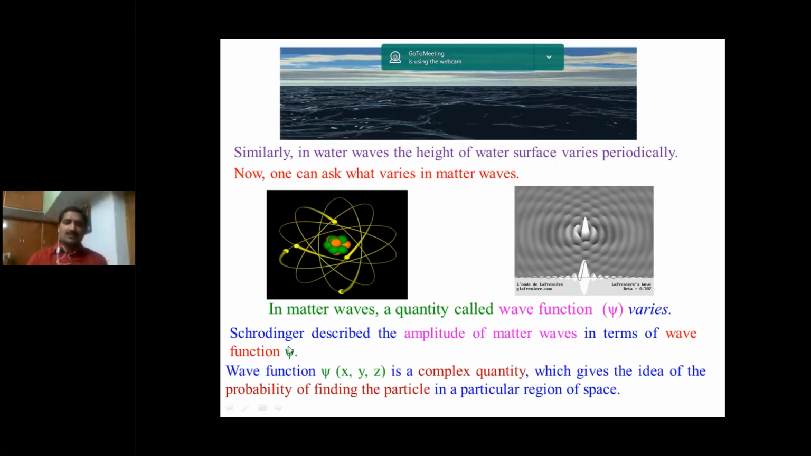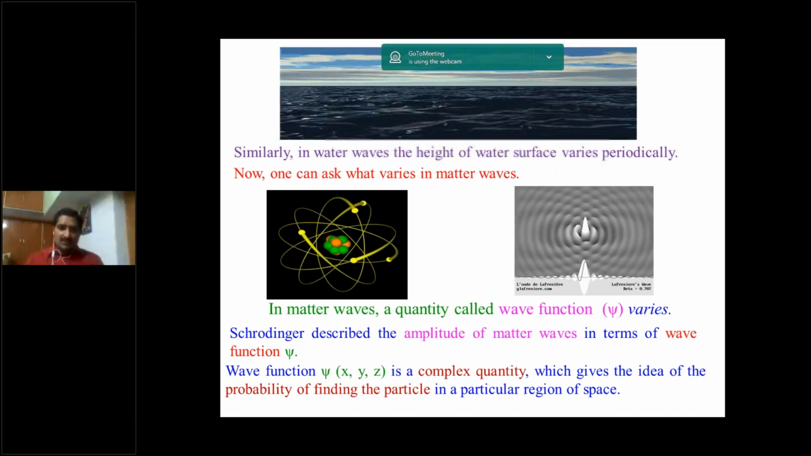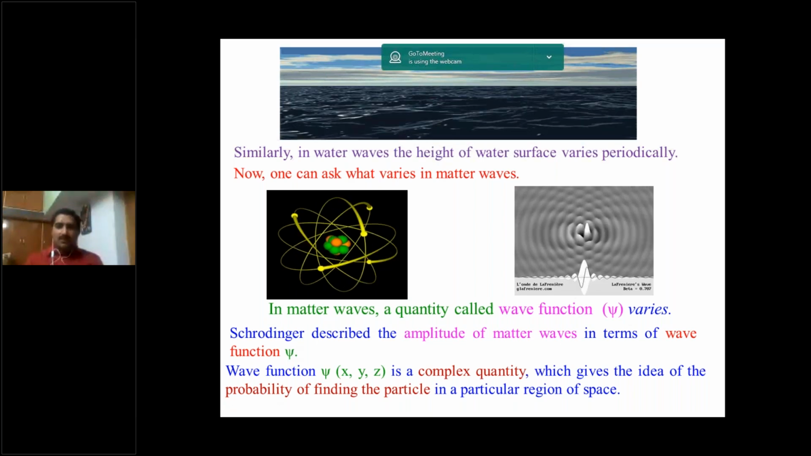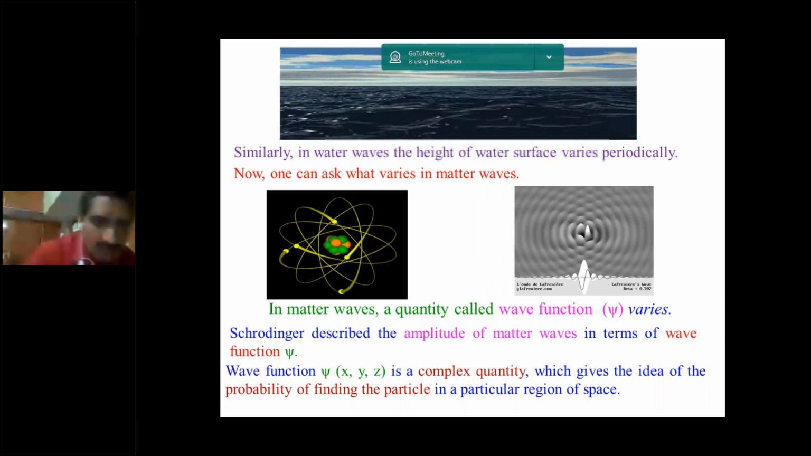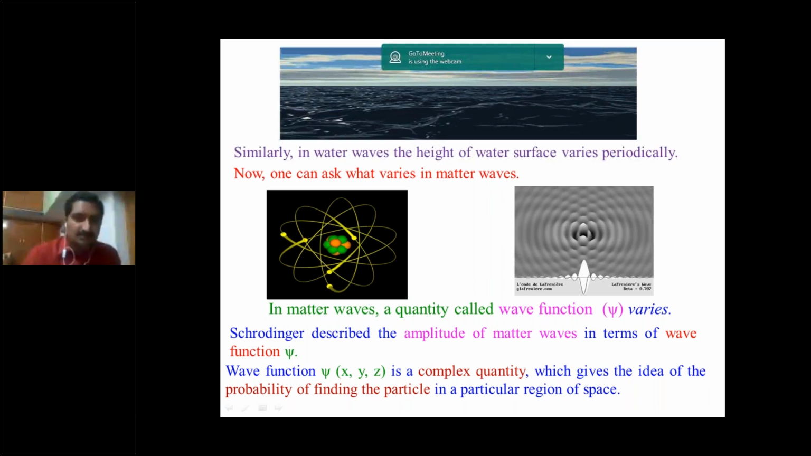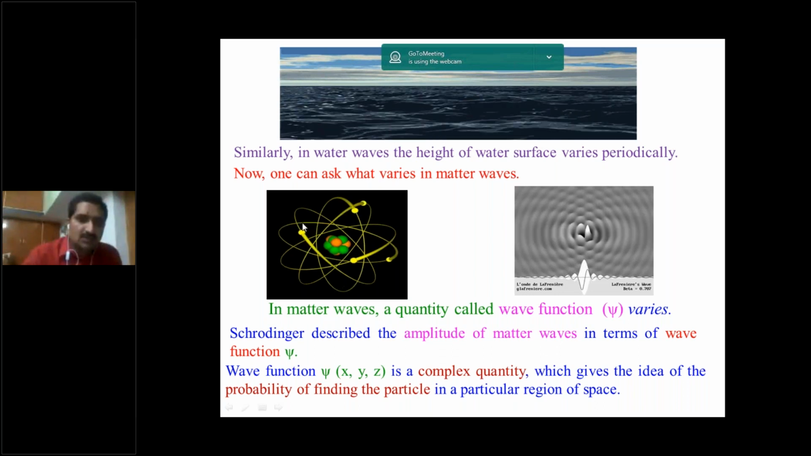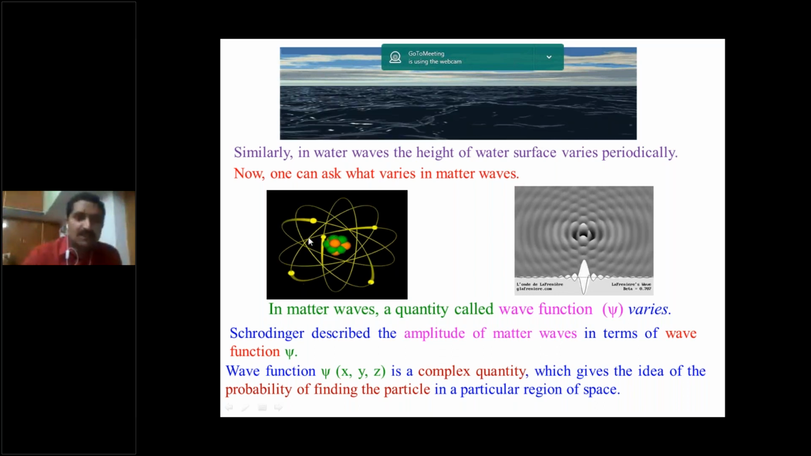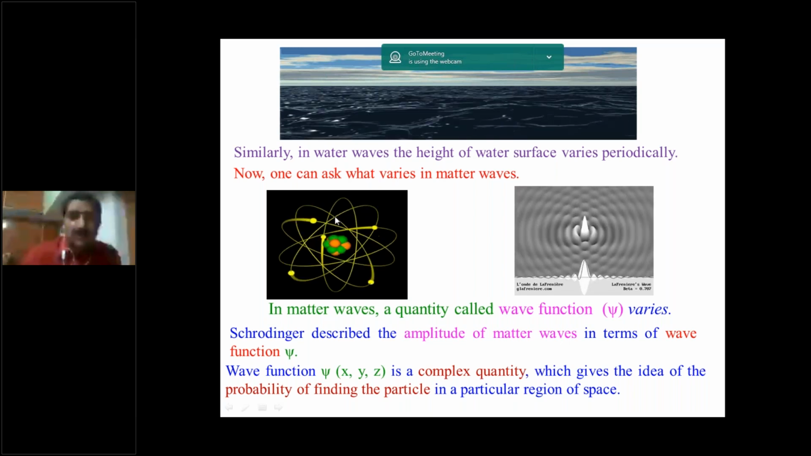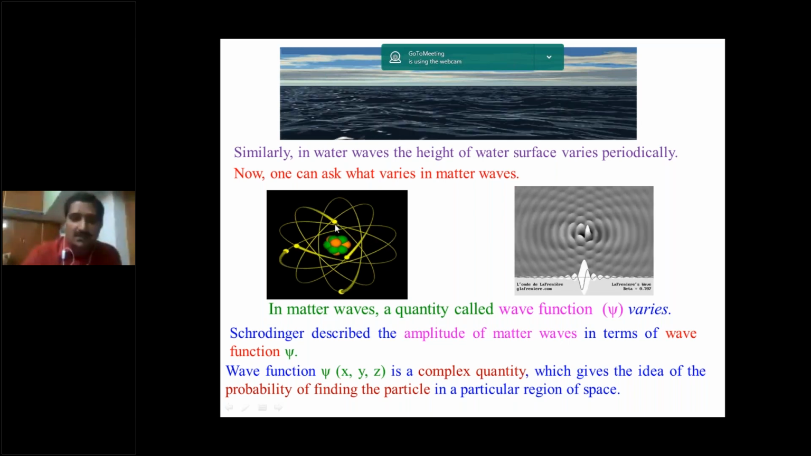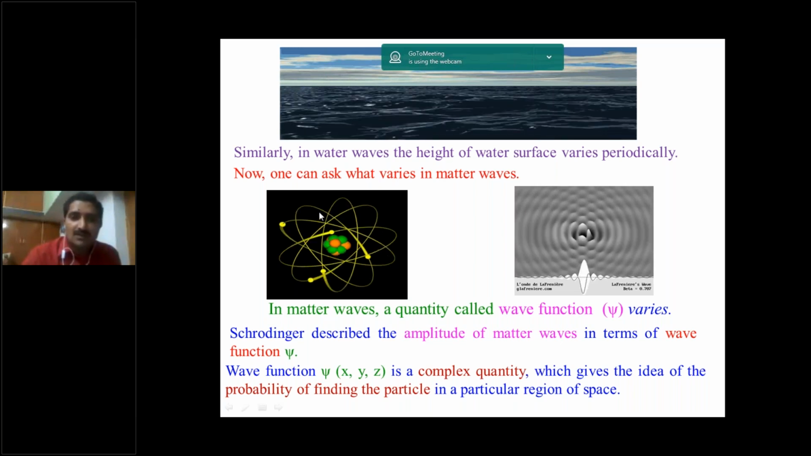So what is a wave function? Wave function psi is a complex quantity, psi of x comma y comma z, which gives the idea of the probability of finding the particle in a particular region of space. Here the particle is continuously moving. For example, let us consider one electron revolving around the positive charge nucleus. Where it is at a time t equal to this, it is here; at t equal to another, at some other place. So to identify the nature of the particle, or the energy of the particle, or the momentum of the particle, we need a special function.